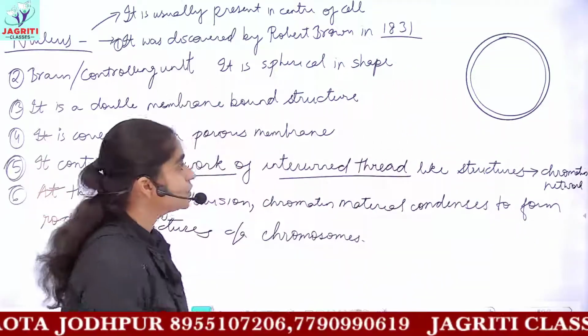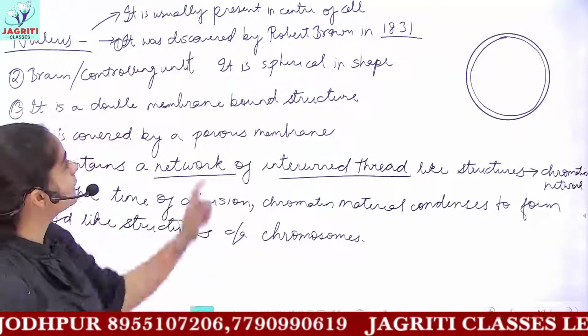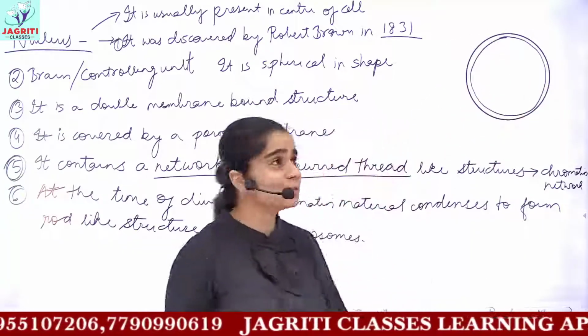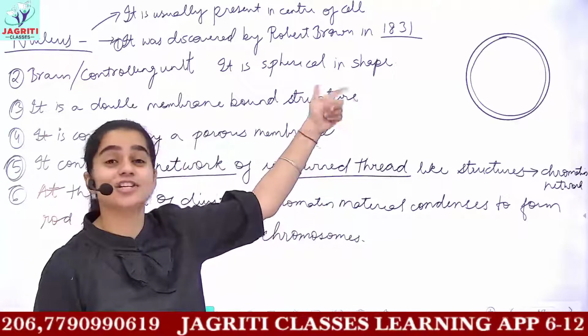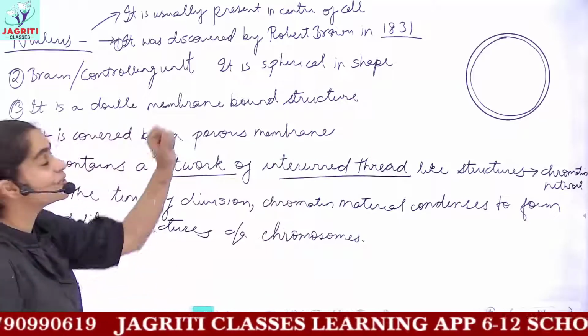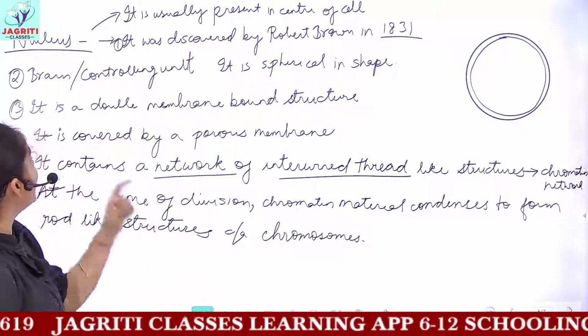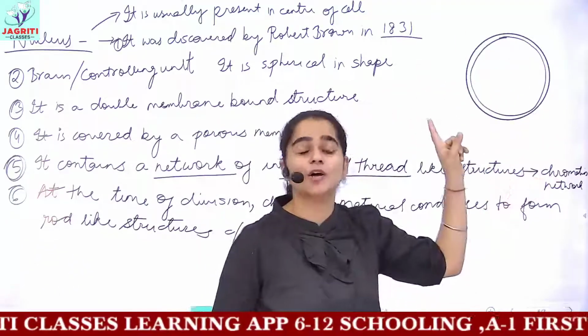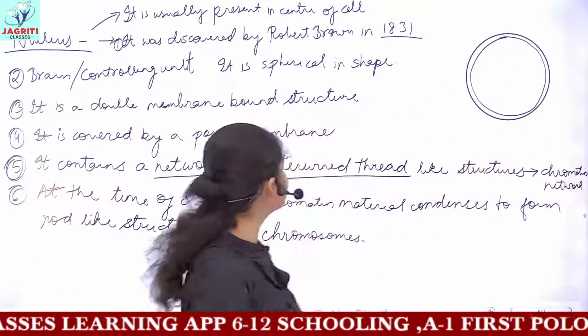So this is what nucleus looks like. It is roughly spherical. So yes, this hand drawn circle would work because it is not exactly spherical in shape always. Then it is present in the center of the cell, and it is a double membrane bound structure. So I have made two coverings or two membranes here.